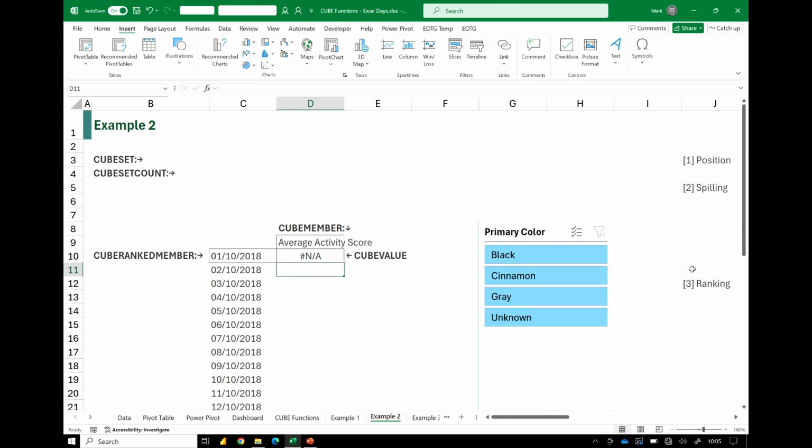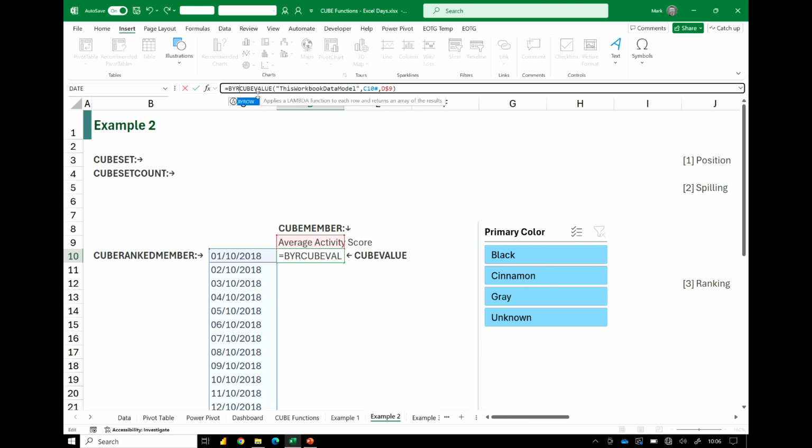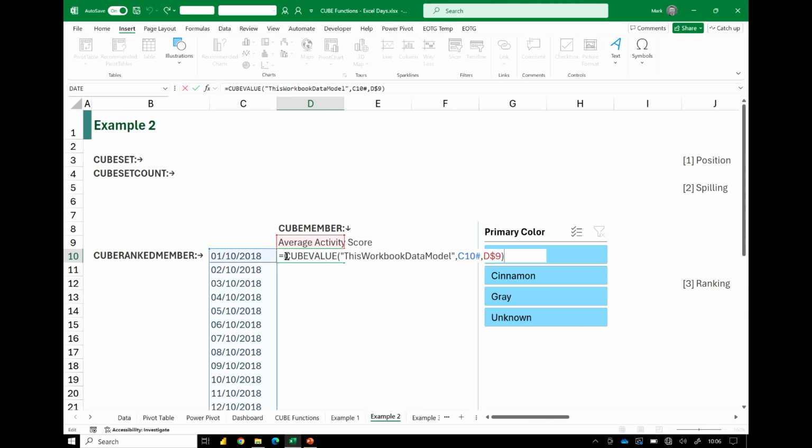Or does it? In the last session, Alan told us all about lambdas. You're now experts in lambdas, right? I see all your heads nodding. That's good. Because if we want to use a lambda, we could use a BYROW and LAMBDA combination. The problem here is that cube value only works on a single cell, so we can't spill that out. But if we were to use a BYROW, open bracket, select that range, C10 hash, comma, lambda. Actually, sorry, let me F2 that, and then you've got a chance of actually seeing it.